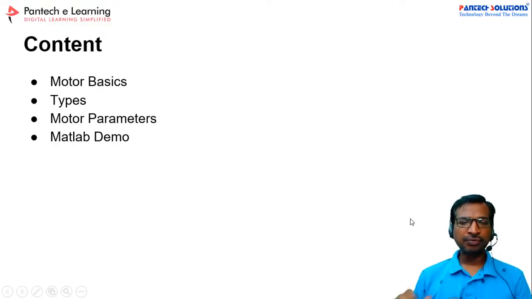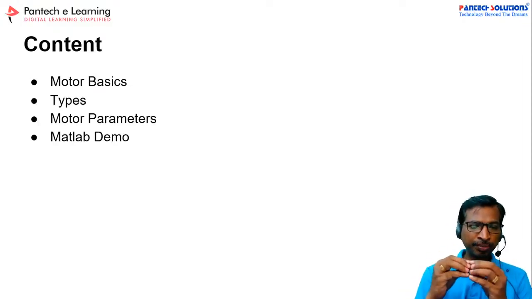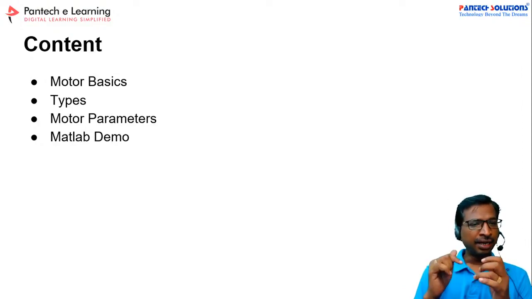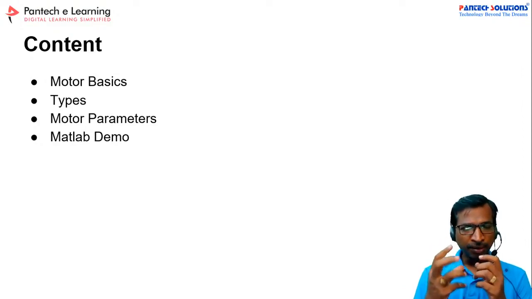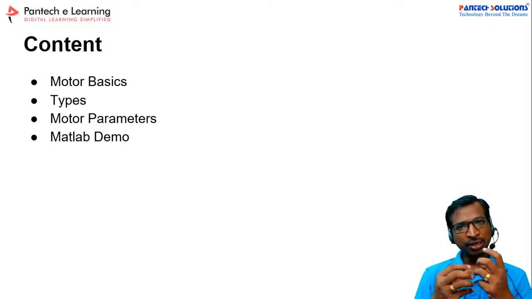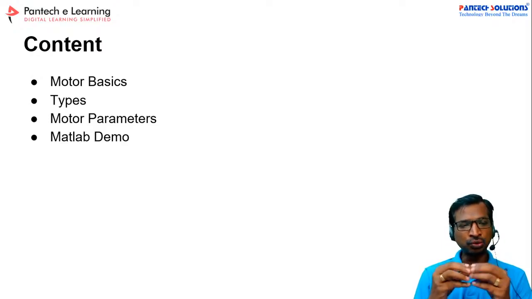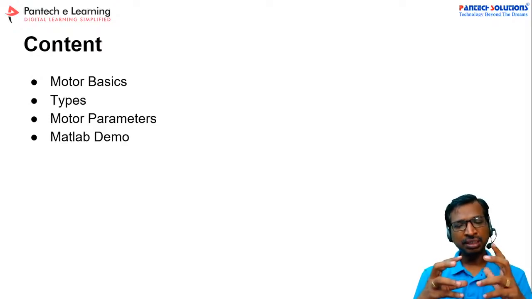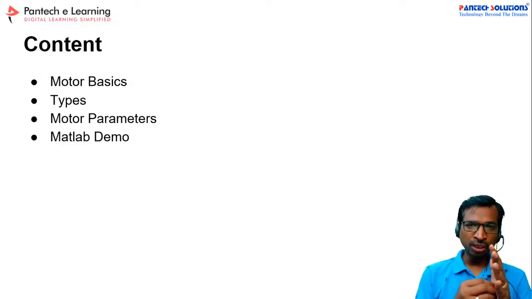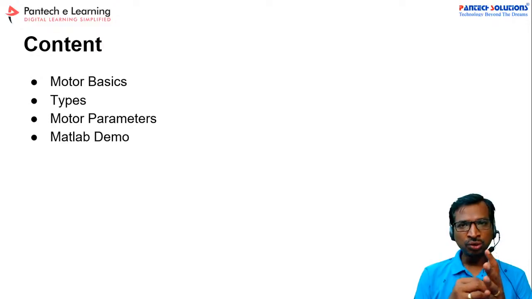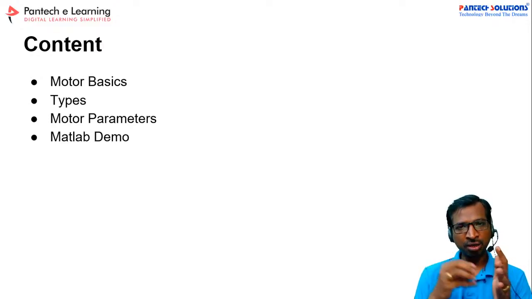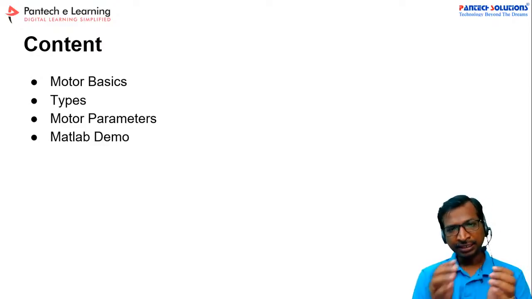And today we will first discuss motor control basics, types and motor parameters. What are all the important parameters, how we can realize the motor parameters, and a MATLAB demo. In the MATLAB demo we will discuss the basics of how to start the motor, and what the power is, and then what the no load speed and full load speed and torque requirement are. So these things we will discuss in detail. So keep engaged with the entire class.